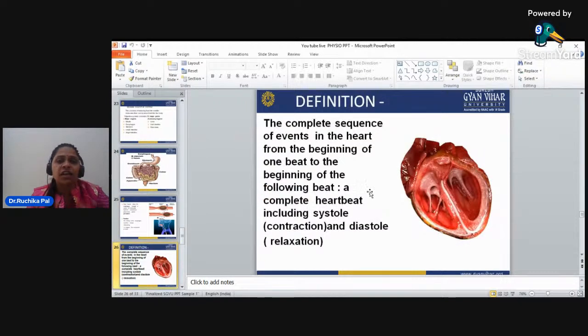Now, next is your cardiovascular system, which is also in your physiology book.